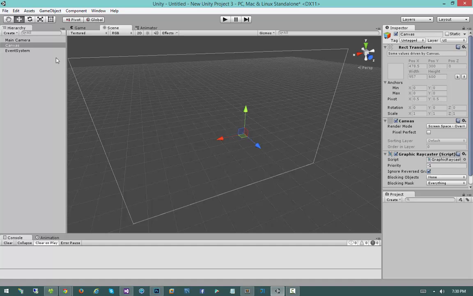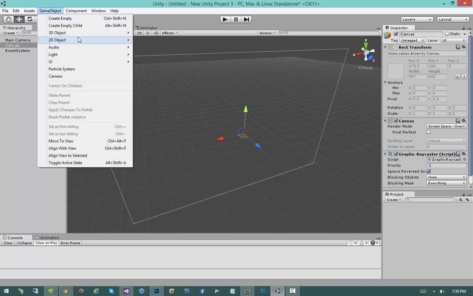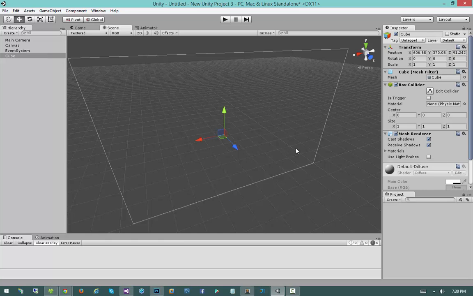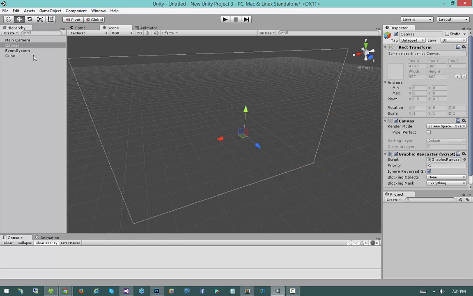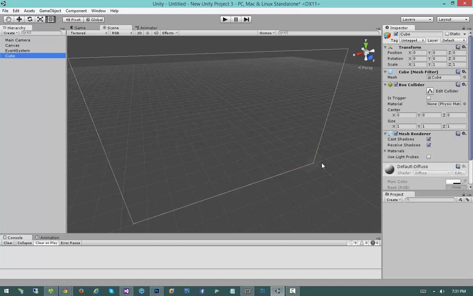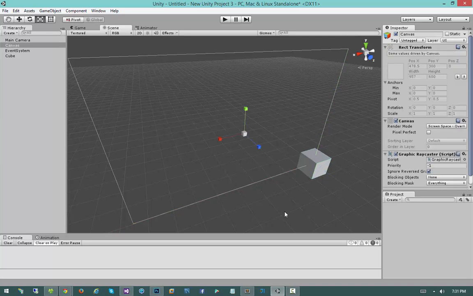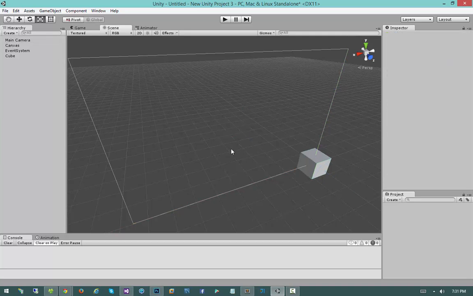As a quick example, I could go ahead and create a 3D cube and place it somewhere, like 0, 0, 0, and you can't even see that cube. I would have to scale it up really, really big just to make it even visible when I'm viewing the canvas like this. So I really wanted to point this out. Basically, that's why the canvas is so big. It's not a bug or an issue or anything like that. It doesn't really conflict with how we're going to go about building our GUIs.